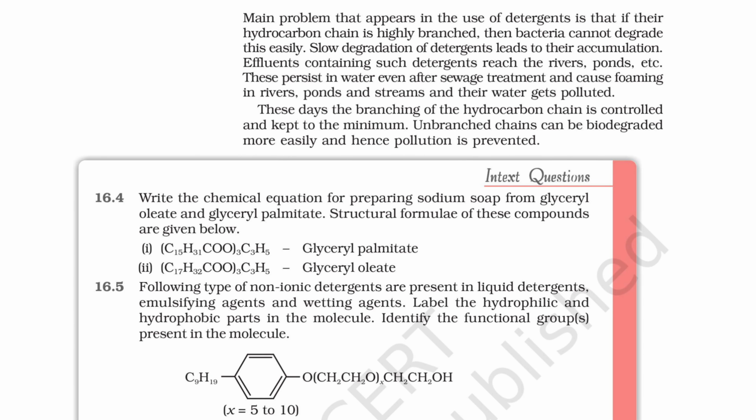The main problem that appears in the use of detergents is that if their hydrocarbon chain is highly branched, then bacteria cannot degrade it easily. Slow degradation of detergents leads to their accumulation. Effluents containing such detergents reach the rivers, ponds, etc. These persist in water even after sewage treatment and cause foaming in rivers, ponds and streams, and their water gets polluted. These days the branching of the hydrocarbon chain is controlled and kept to the minimum. Unbranched chains can be biodegraded more easily and hence pollution is prevented.